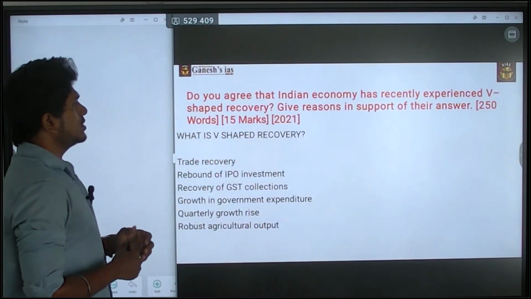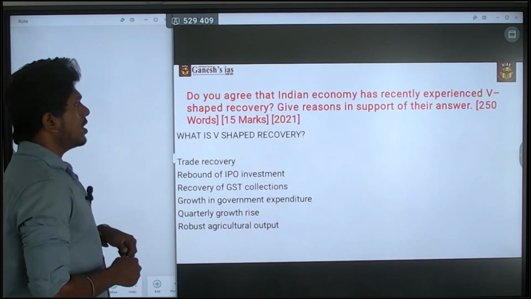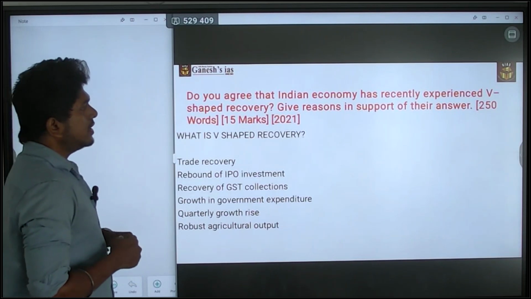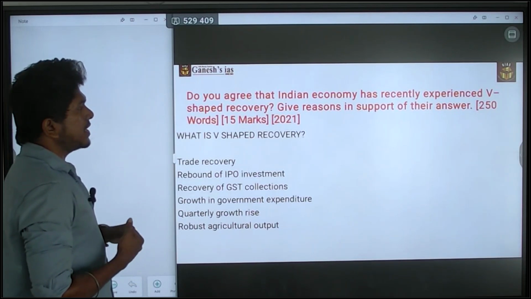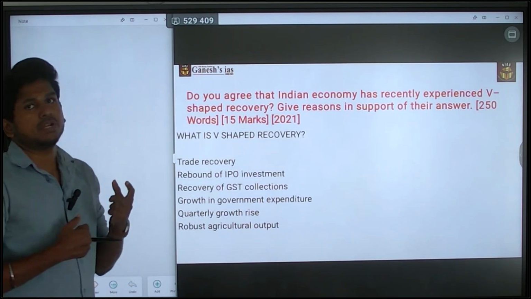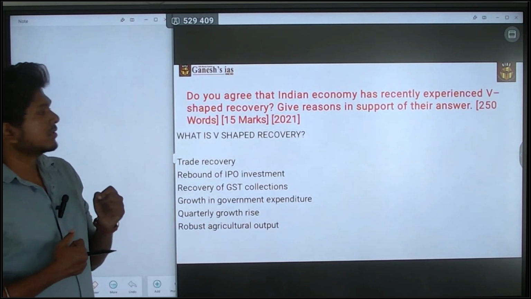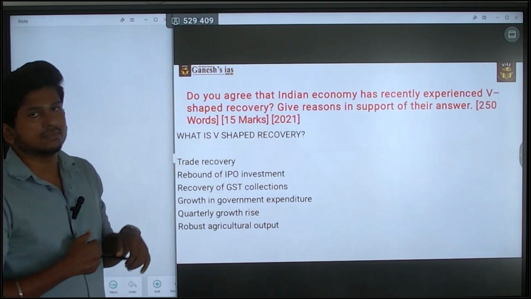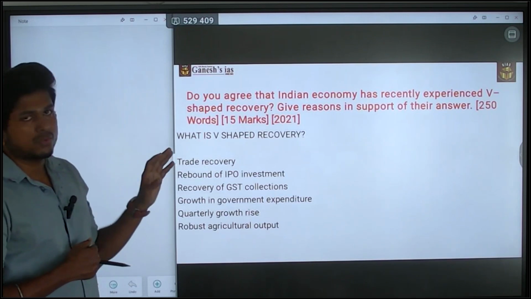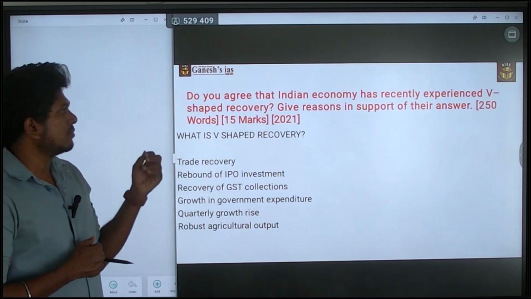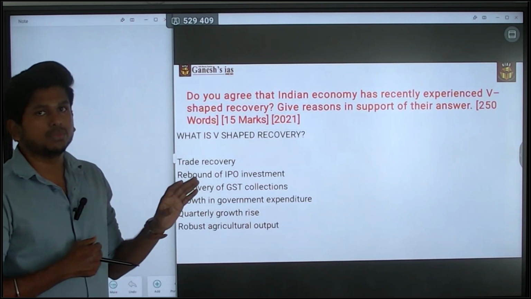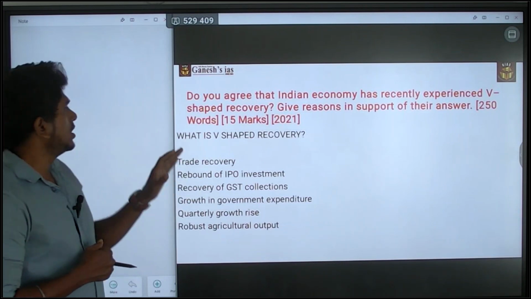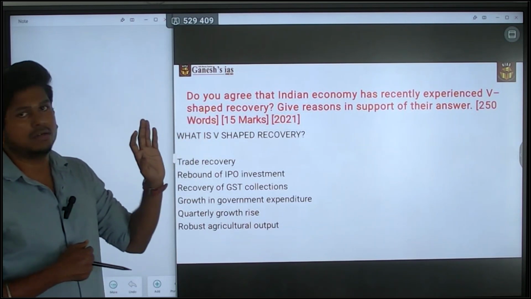Okay. So this question is from 2021. Do you agree that Indian economy has recently experienced V-shaped recovery? Give reasons in support of your answer. This is a 15-mark question, 250 words, but the question is too simple and it is also a direct one. This, do you agree or not?